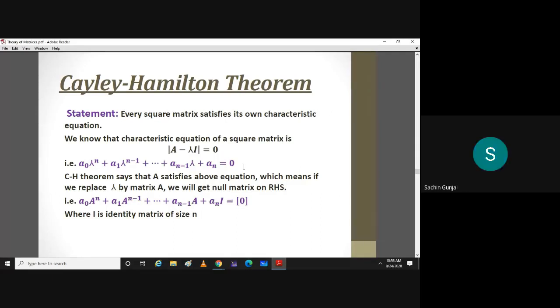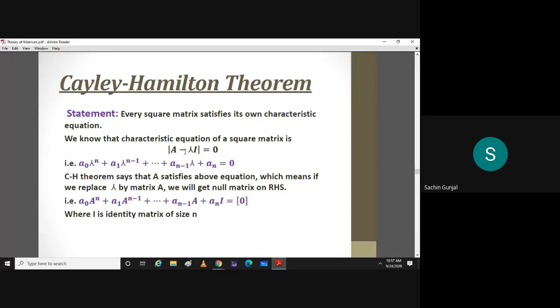Sir, that's a surprising result, sir. Why so? Wasn't that evident in the characteristic equation when you showed it 2 classes back? See, thing is, people have tried it by trial and error method.